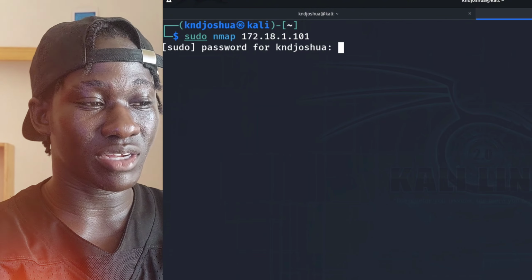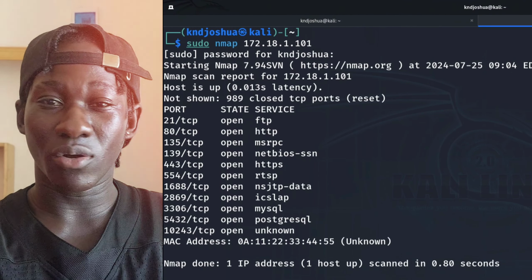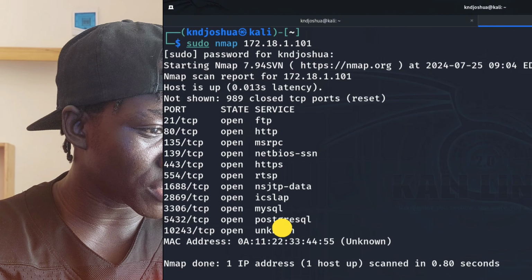It's asking for my password, Kali Linux. Boom, look at all this. Look at all these open ports.